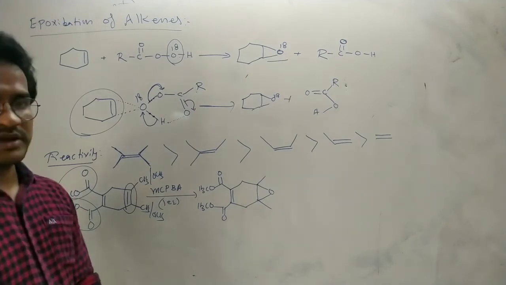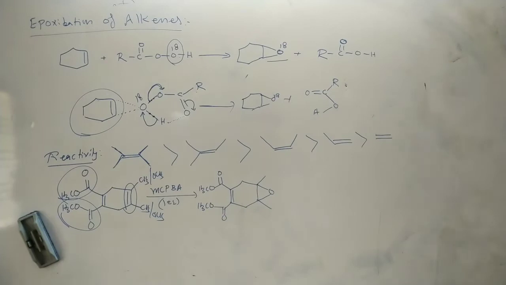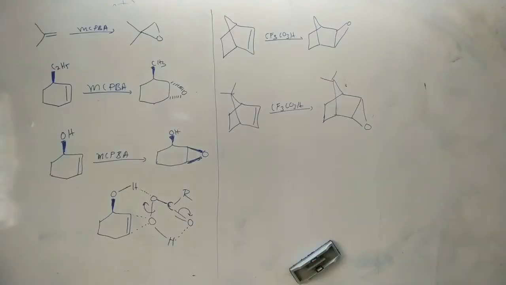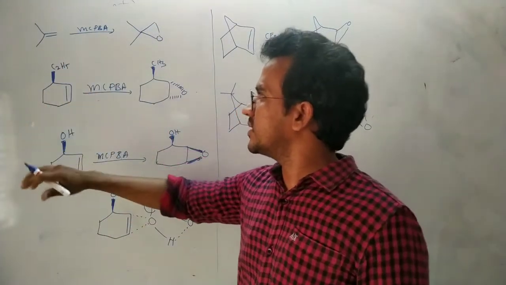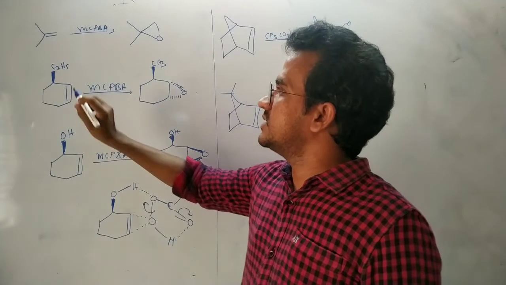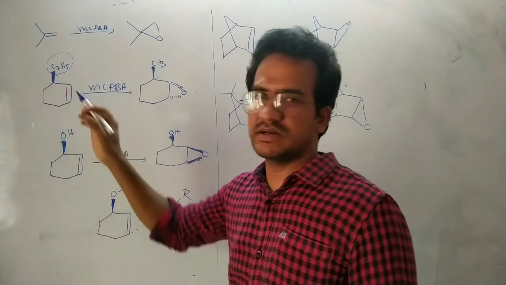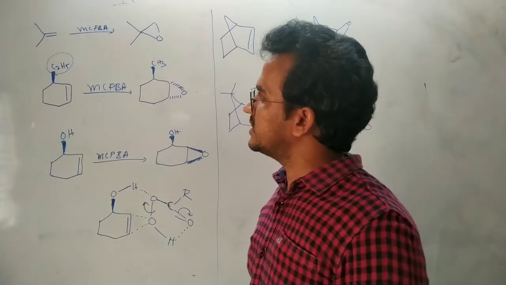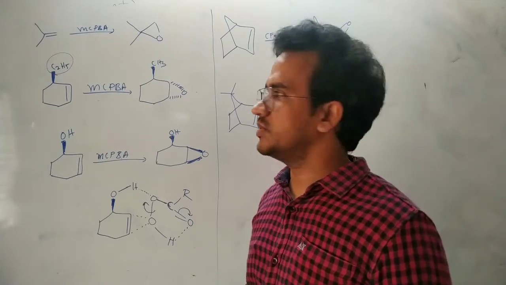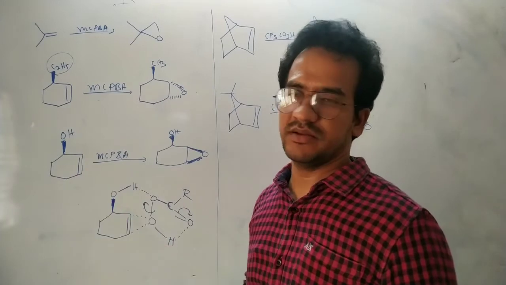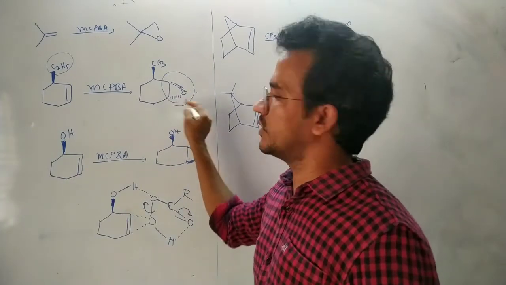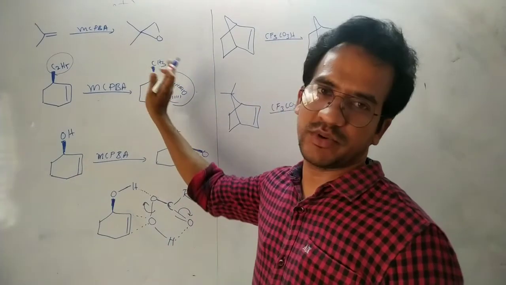So let us discuss some examples. Here the first one is a simple epoxidation reaction, MCPBA. Now this is the ethyl group, which is somewhat larger. Because of the repulsions with that ethyl group, this MCPBA peracid approaches from below the plane. So the epoxidation is below the plane, exactly opposite, trans.